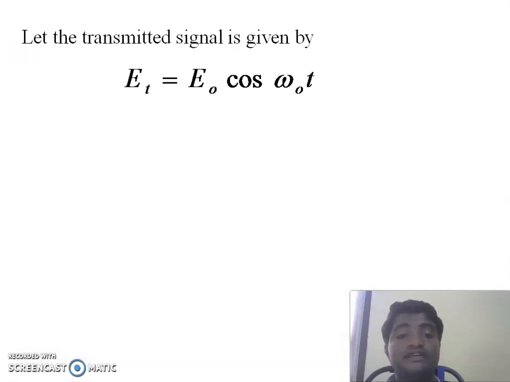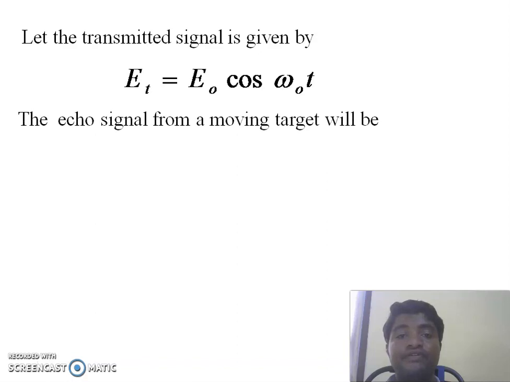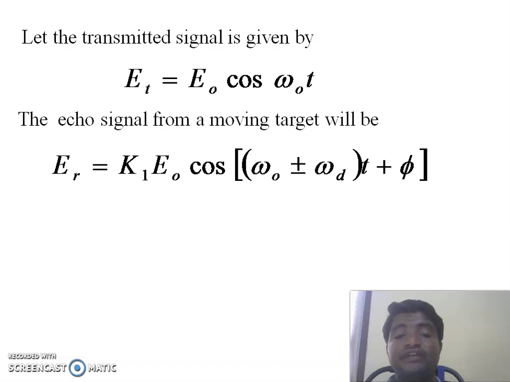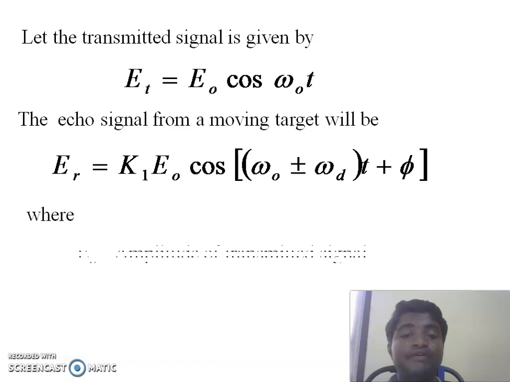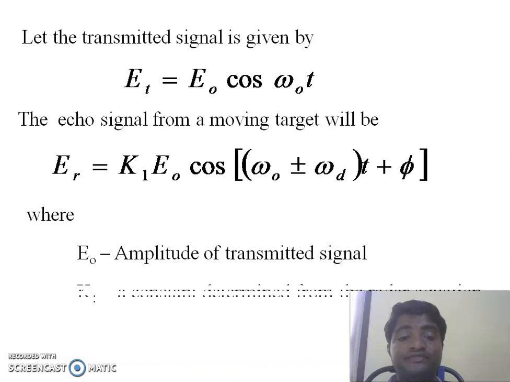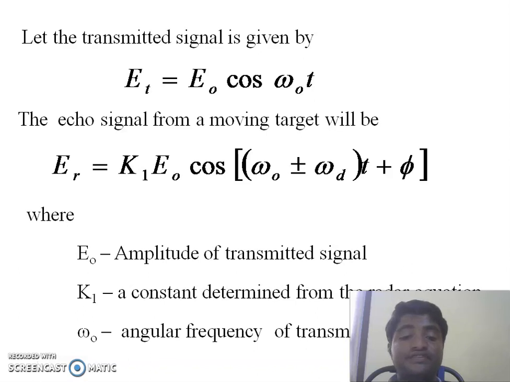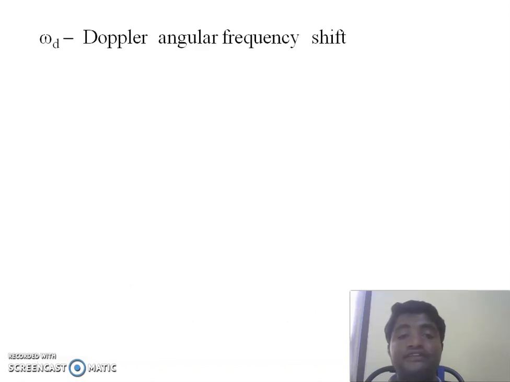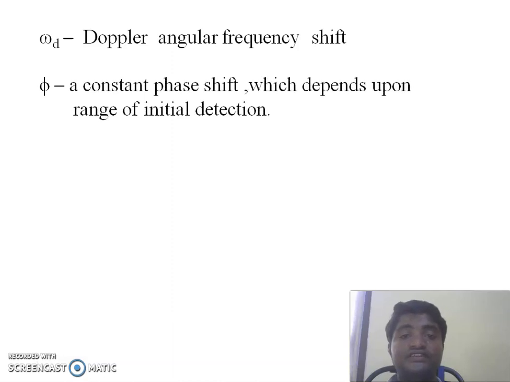Suppose the transmitted signal is ET equal to E0 cos omega naught t, and the echo signal will be ER equal to K1 E0 cos of omega naught plus or minus omega d, t plus phi, when the target is in motion. Here E0 is the amplitude of the transmitted signal, K1 is a constant, omega naught is the angular frequency, omega d is the Doppler frequency shift, and phi is a constant phase shift.